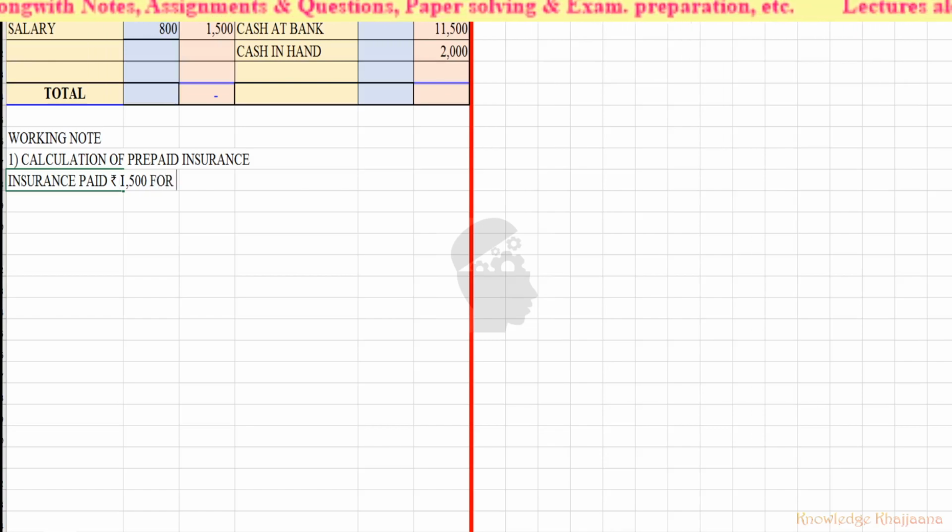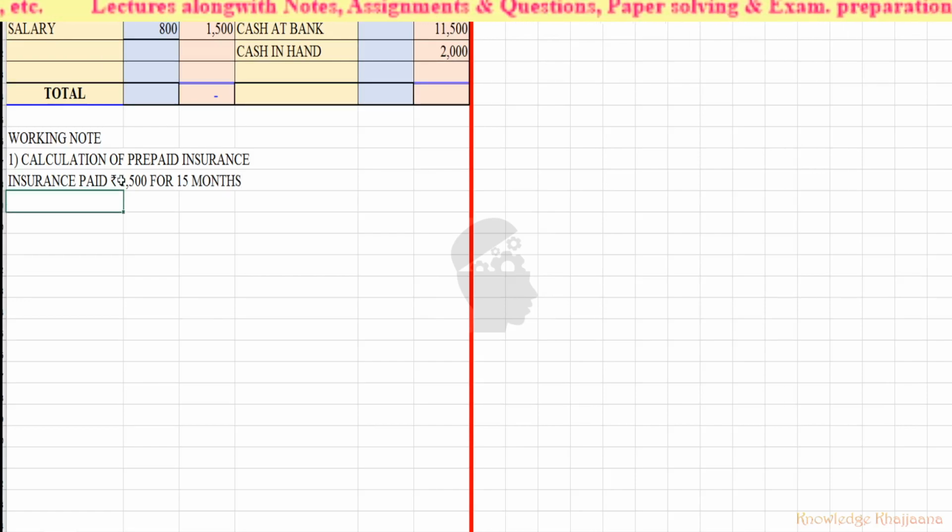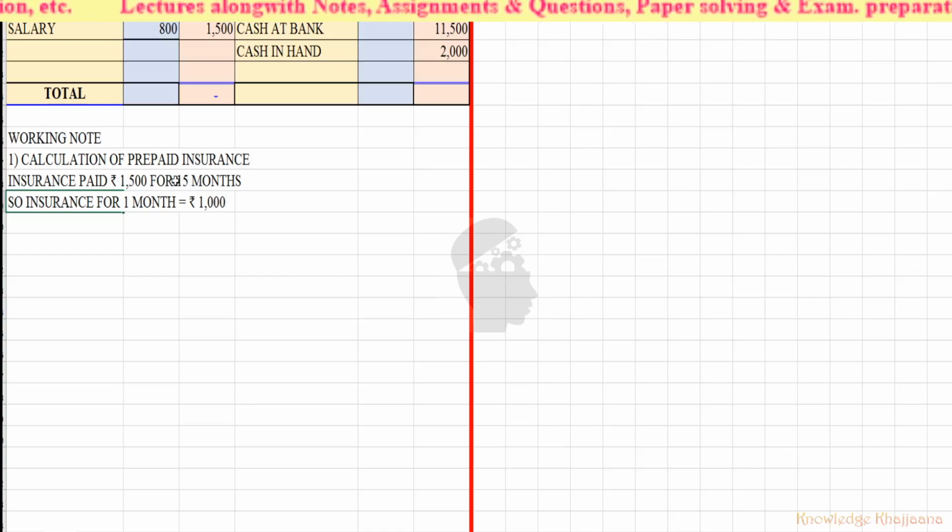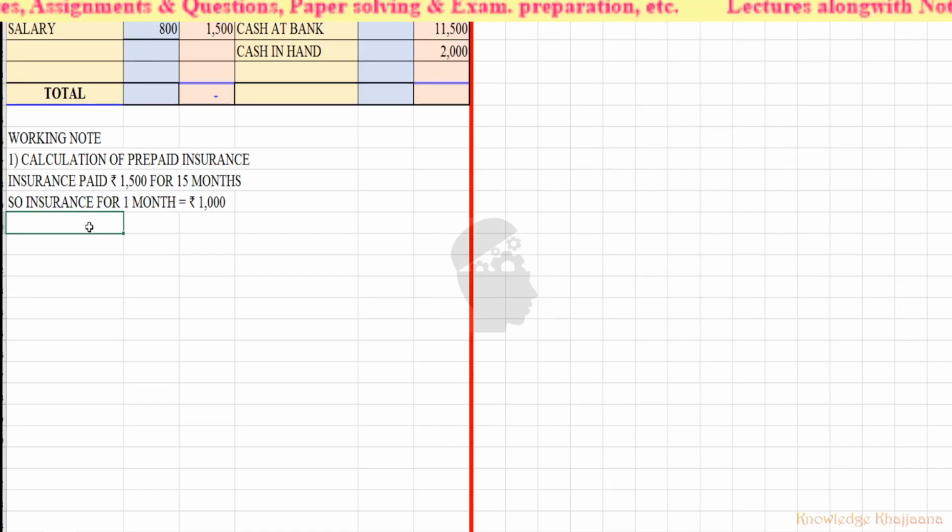For 15 months. Okay, so insurance for 1 month is equal to what? Insurance for 1 month is equal to rupees 1,000. How? See, rupees 1,500 for 15 months. So insurance for 1 month is equal to 1,500 divided by 15, which is rupees 1,000. Okay, so 1,000 is the insurance for 1 month. So for 1 year insurance is rupees 1,200. Okay, so how much is the prepaid insurance?